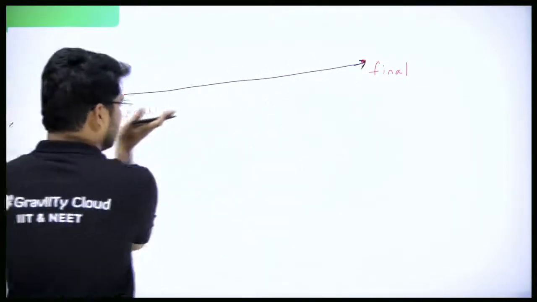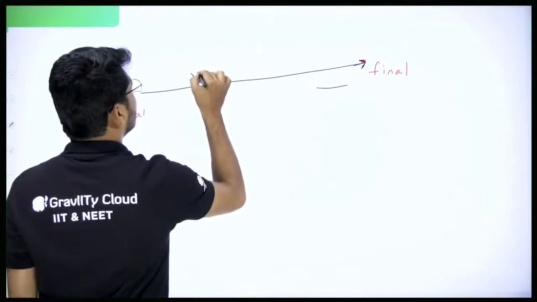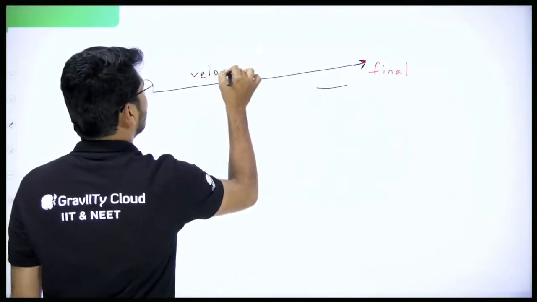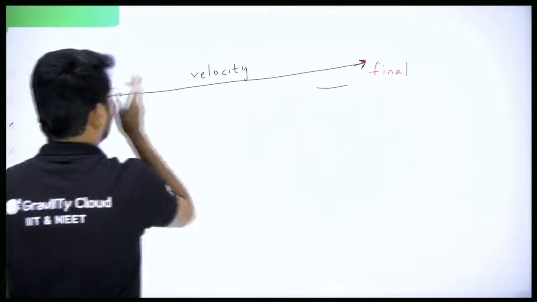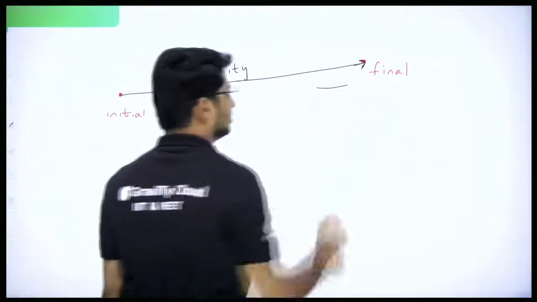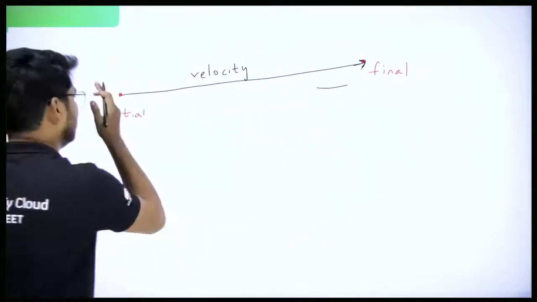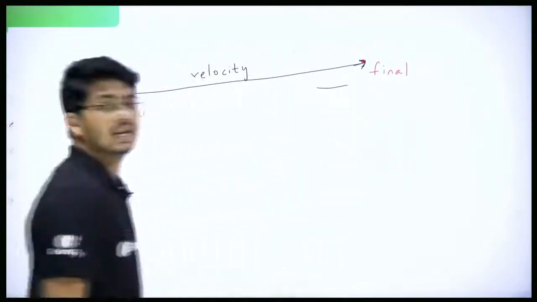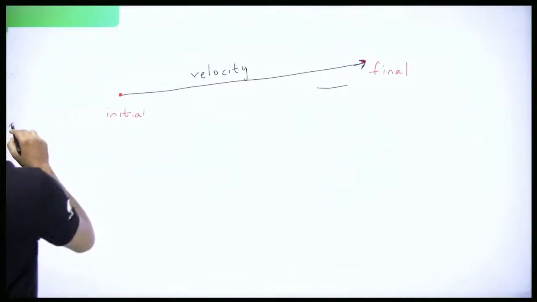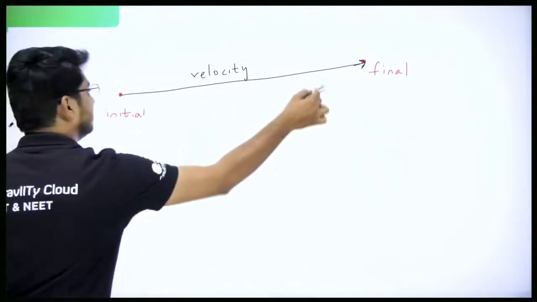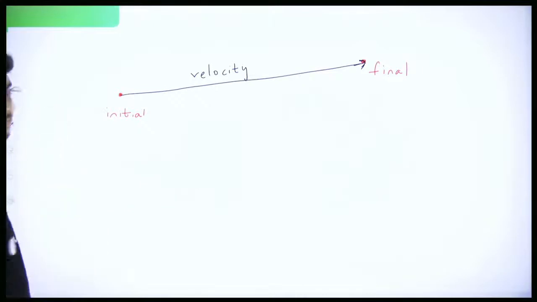So if displacement is in this direction, the velocity will also be in the same direction. That is, from the initial position to the final position. That is the direction of velocity as well as displacement, both of them.